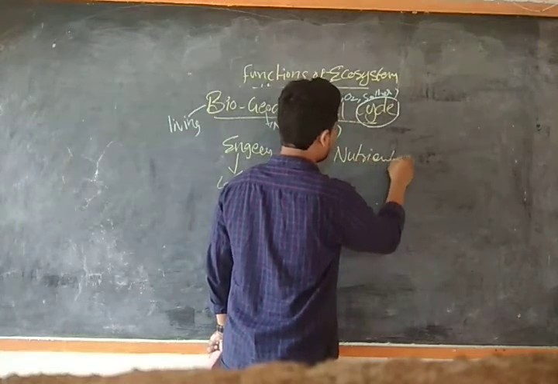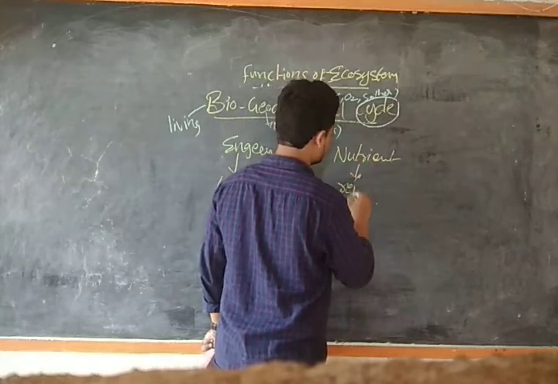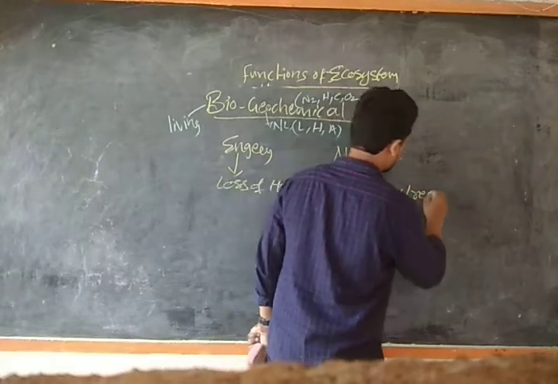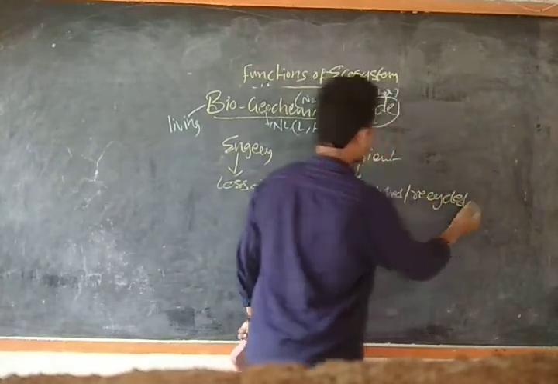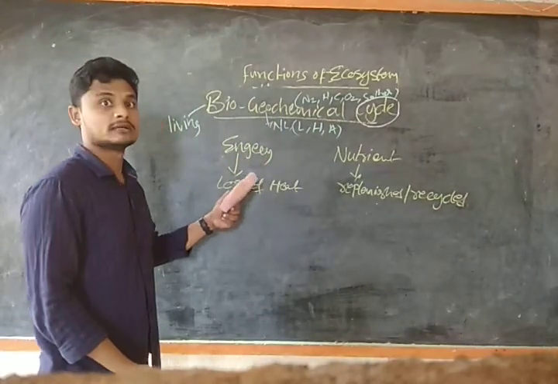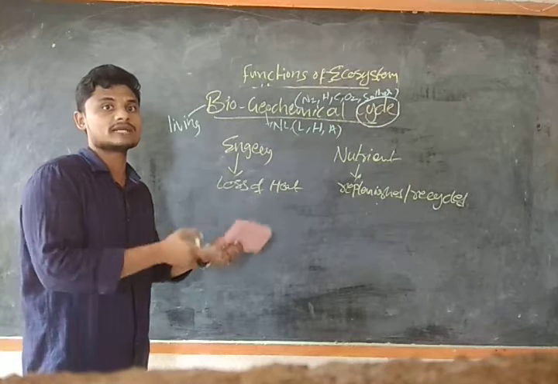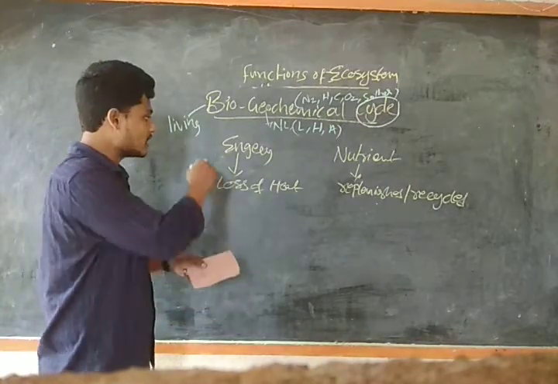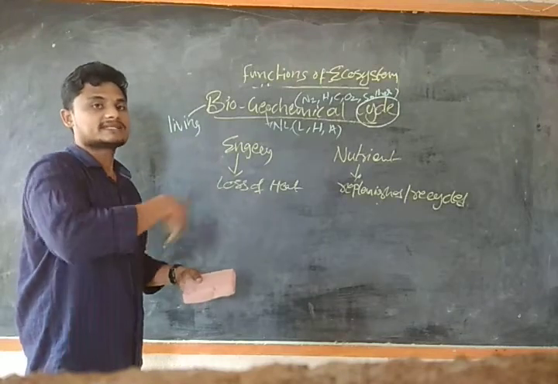These nutrients will be replenished or recycled. So energy is also required, but there will be some loss of heat when we transfer it from one trophic level to another. The loss of heat will take place, but its cycle won't occur.